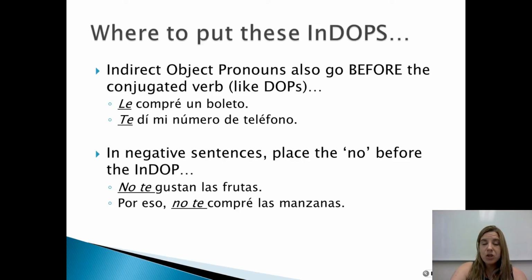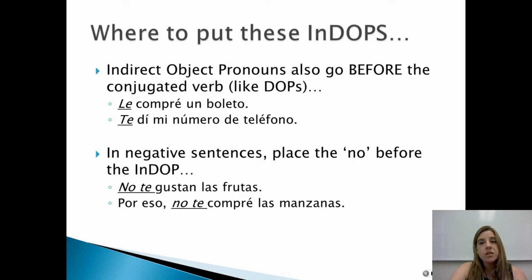Te di mi número de teléfono. I gave my telephone number to who? To you, te. In negative sentences, we place the no before the indirect object pronoun. So, no te gustan las frutas. You don't like fruit. Por eso, no te compré las manzanas. For that reason, I didn't buy you the apples.